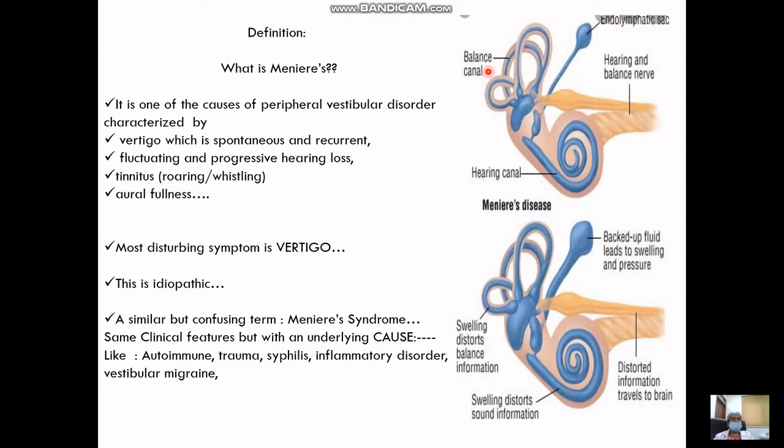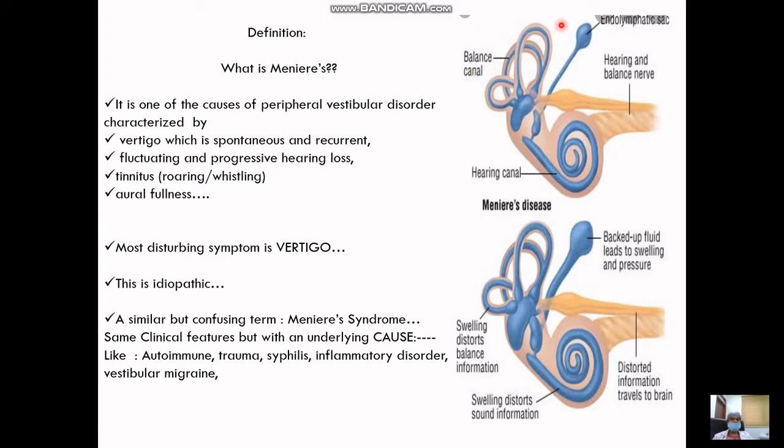One thing which has to be kept in mind is that Meniere's disease is an entirely idiopathic condition. It does not have an underlying cause. But the same kind of clinical presentation with some kind of underlying cause is known as Meniere's syndrome. This presentation may occur with etiologies like hypothyroid disorders, viral etiology, autoimmune causes, trauma, inflammation, or vestibular migraine. So if you have an underlying cause with this clinical presentation, it is called Meniere's syndrome. But if you don't get any cause and a person presents to you with all these conditions, then it is termed Meniere's disease.